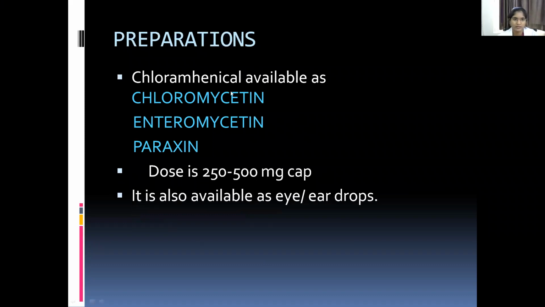Chloramphenicol preparations are available as chloromycetin, enteromycetin, and paraxin. Dose is 250 to 500 milligrams. This is available as capsules. It is also available as eye ointments and ear drops. 0.5 to 1% eye ointment is available, and 5 to 10 grams of ear drops.